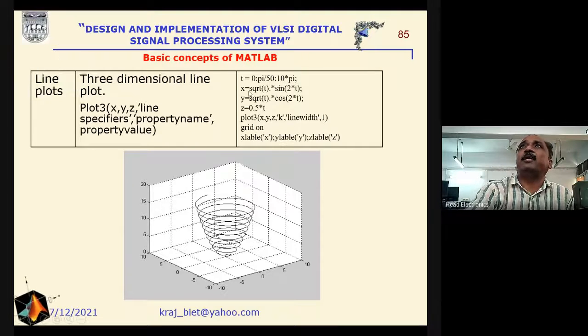For example, if we define x, y, z in terms of t, and t is defined from 0 to 10 pi, having a gap of pi by 50, and x is square root of t multiplied by sine 2t, and similarly we have defined y and z in terms of t. These are functions of t, and we are interested in getting the three-dimensional plot for x, y, z, with a black line of a given line width. Then on the x label we write x, y label y, z label z. Then accordingly we can write the commands and press the enter button. You will get the result. This one.